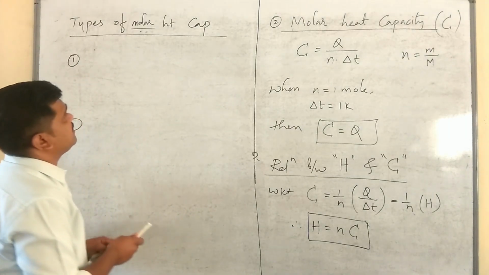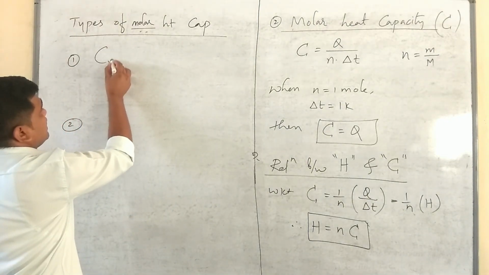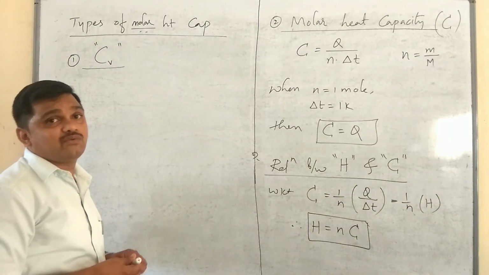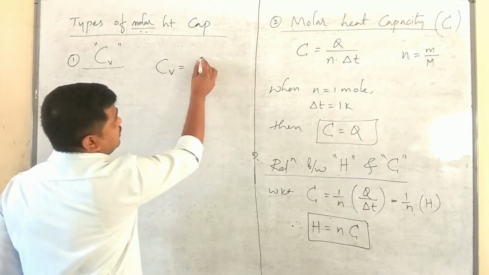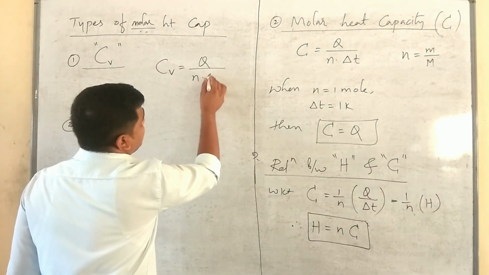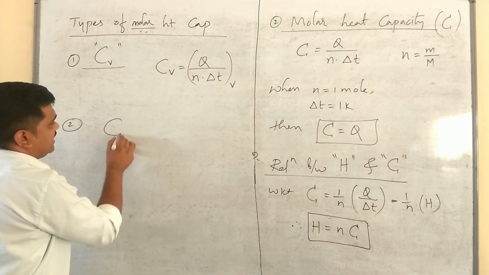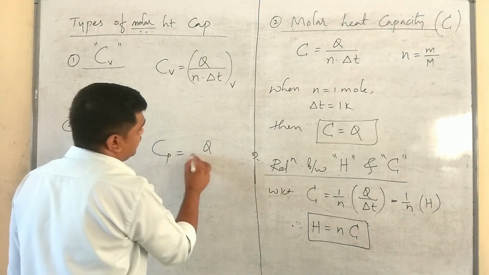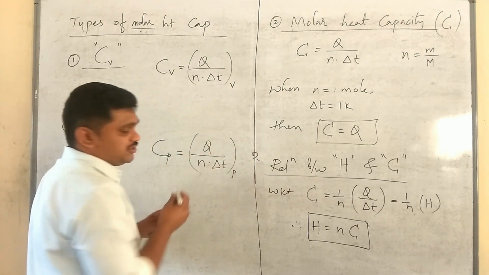Now, let's come to the types of molar heat capacities. First one, capital Cv, that is molar heat capacity at constant volume. It can be defined as Cv is equal to Q divided by n into delta T at constant volume. Similarly, Cp is equal to Q divided by n into delta T at constant pressure.